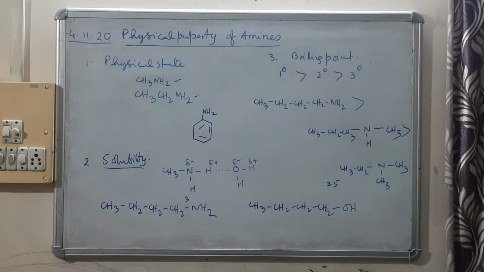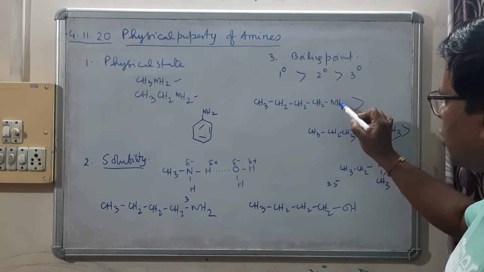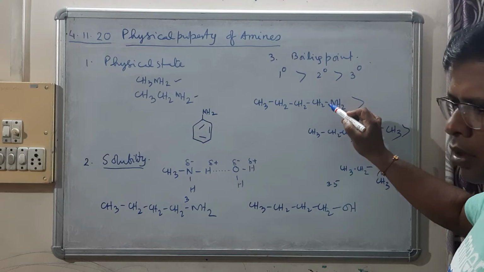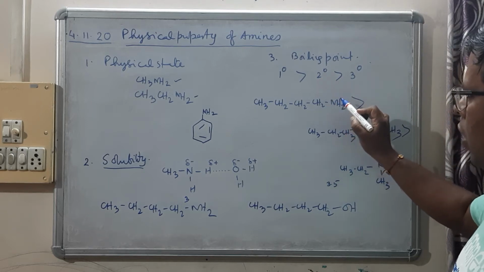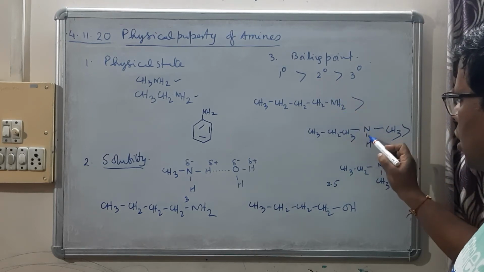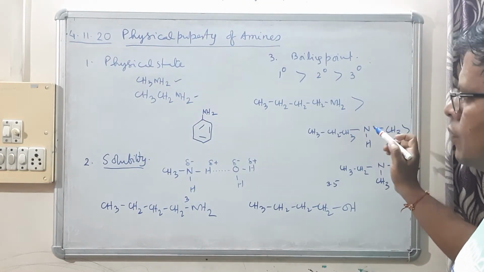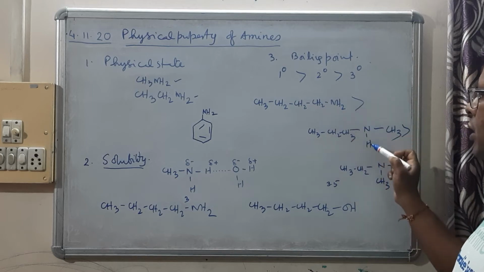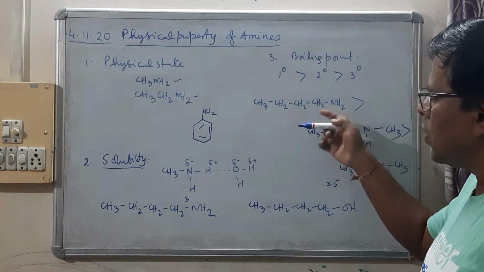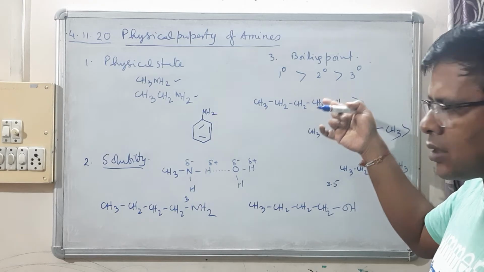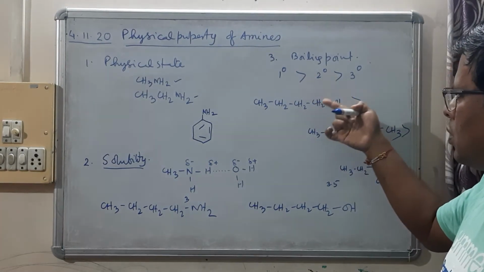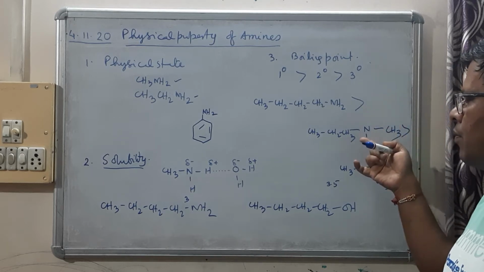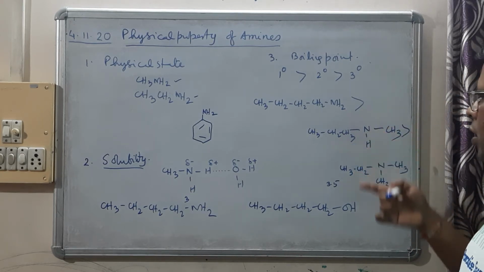The reason is that here, since there are 2 hydrogens per nitrogen, there will be hydrogen bonding, but here also there will be intermolecular hydrogen bonding. But since here it is NH2 and here it is NH, with more hydrogen here, there will be more extensive intermolecular hydrogen bonding here and less extensive here.